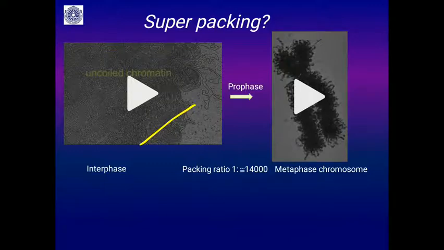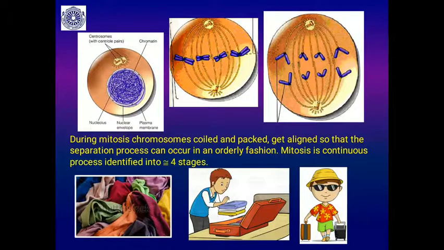It undergoes packing in prophase to give rise to the highly condensed thick chromosomes of metaphase. In the entire prophase stage, this chromatin is packed into chromosomes, and the packing ratio is about 1:14,000. I already showed you this slide.